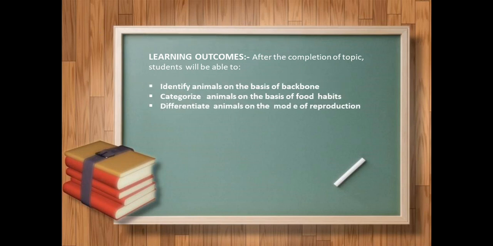Coming to the next, you will be able to differentiate animals on the basis of mode of reproduction. Some are egg-laying, some give birth to young ones. Next, you will be able to classify animals on the basis of body covering, whether some animals have feathers, some have hair, some have moist skin, some have scales. So you will be able to easily classify the animals on the basis of body covering. And in the last, you will be able to explain the importance of animals.